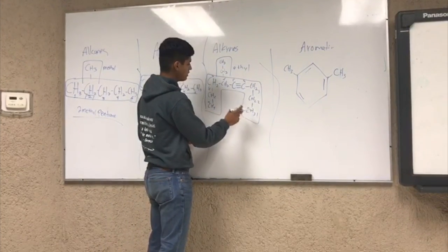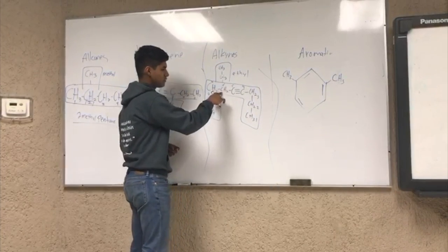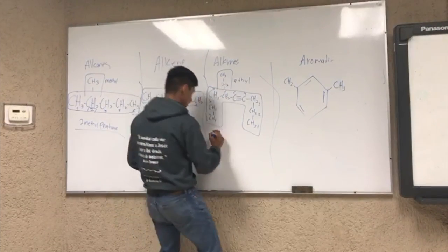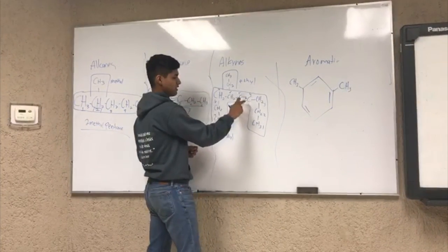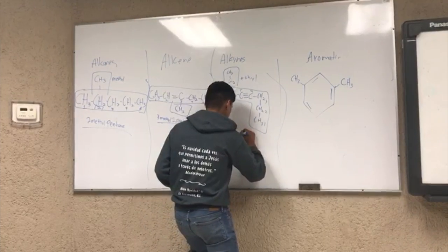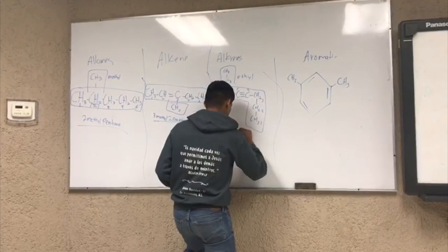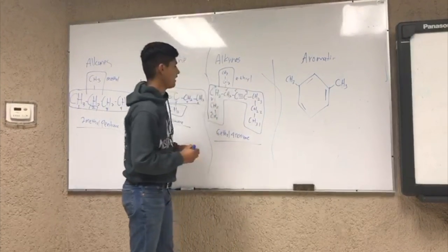So first, we need to see that the ethyl is on the sixth one. So we start with 6-ethyl, and because the triple bond is on the fourth one, we are going to put 4. And this is how you name the alkynes.